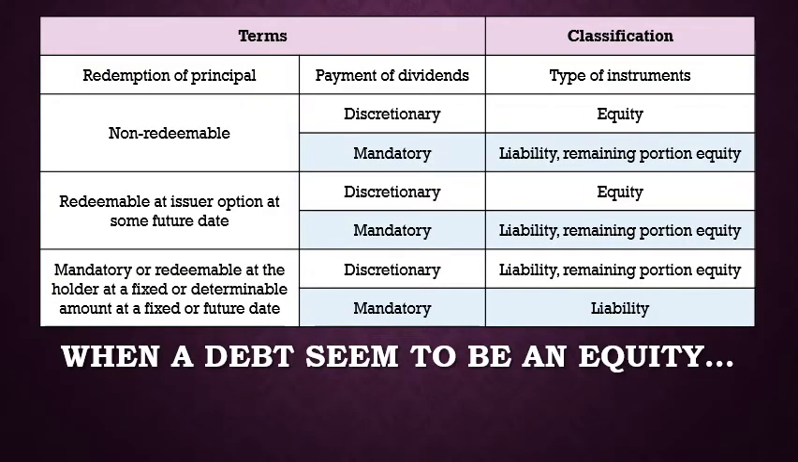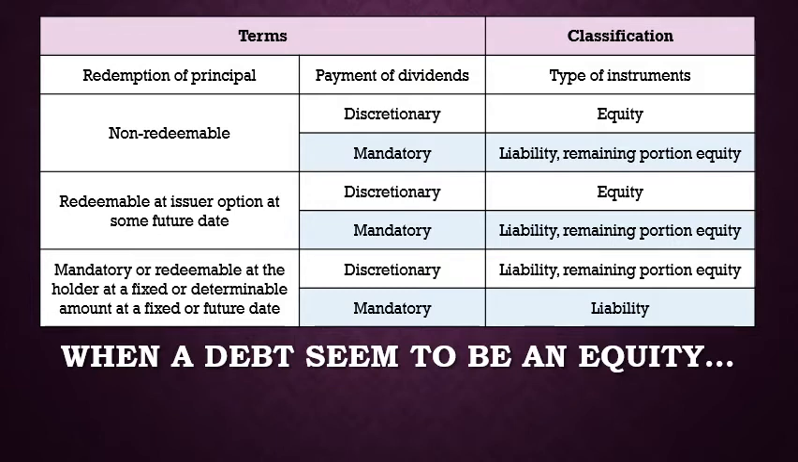This is the summary of the terms of preference shares that need to be assessed to determine the classifications of preference shares. We need to assess two things: the redemptions of the principal amount and the payments of dividends. If the preference shares is non-redeemable, we need to assess the payments of dividends. If it is discretionary, then it should be classified as equity. If the preference shares is redeemable, but it is at the discretion of issuer, then the assessment will be similar to the non-redeemable preference shares.